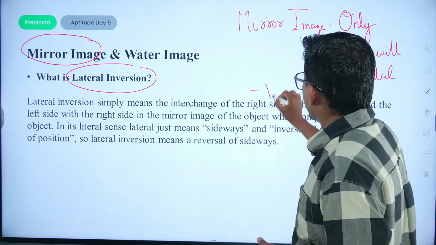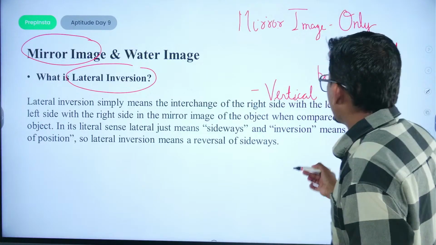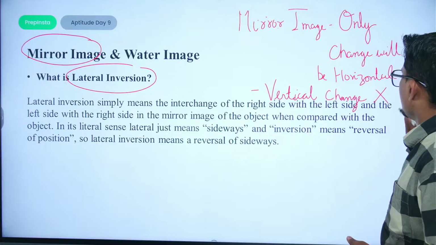There would be no vertical changes. You can note down this point as well. If you are making notes, you can write these particular points. There would be no vertical change.